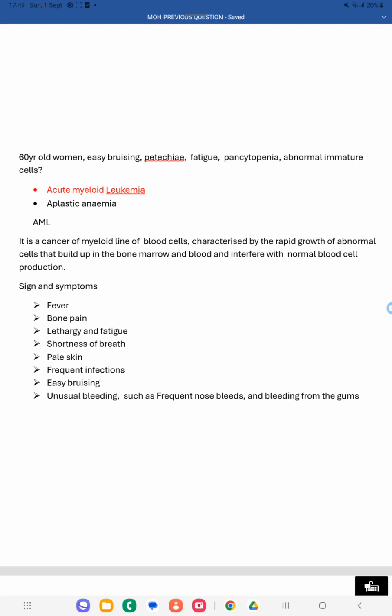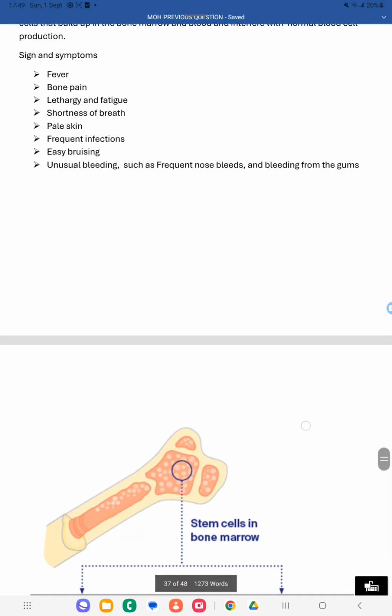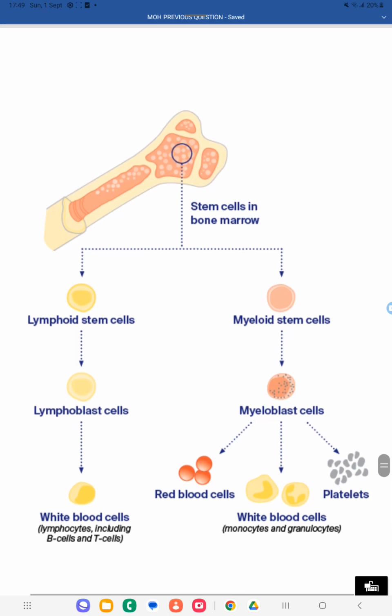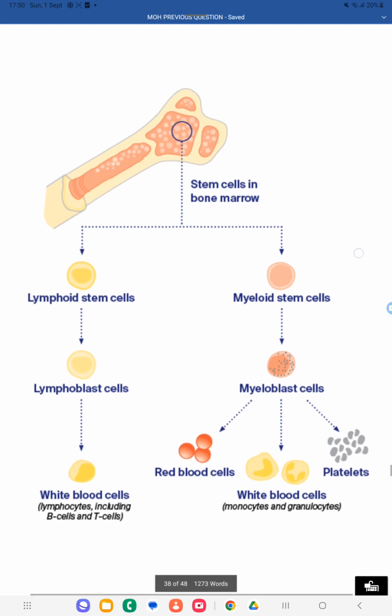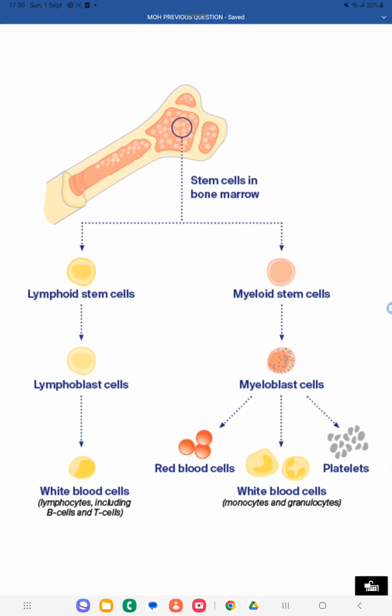So acute myeloid leukemia means it is a cancer of the myeloid cell. It is a cancer which is happening in the myeloid cells of the bone marrow. You can see this is the bone, and inside the bone the marrow is there. Inside the bone marrow, stem cells are there. There are two types of stem cells, myeloid stem cell and lymphoid stem cell. Myeloid stem cells progress to form myeloblast cells, and these myeloblast cells form RBC, WBC and